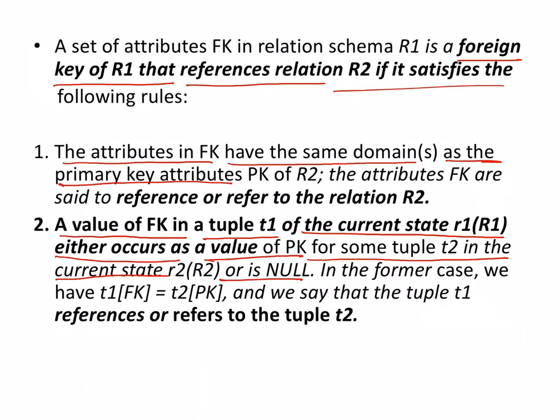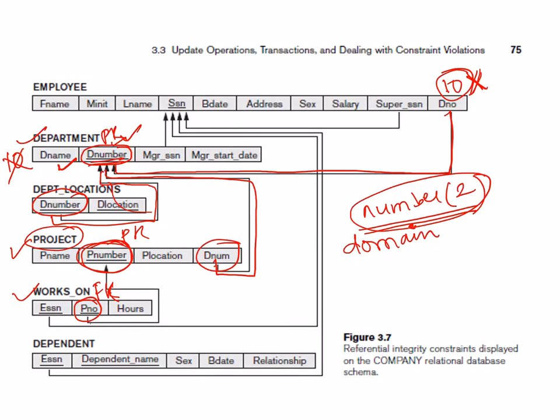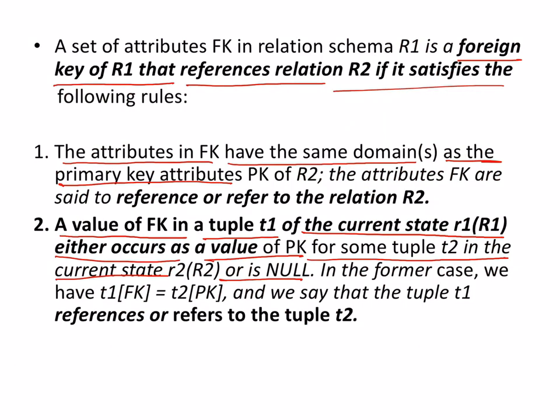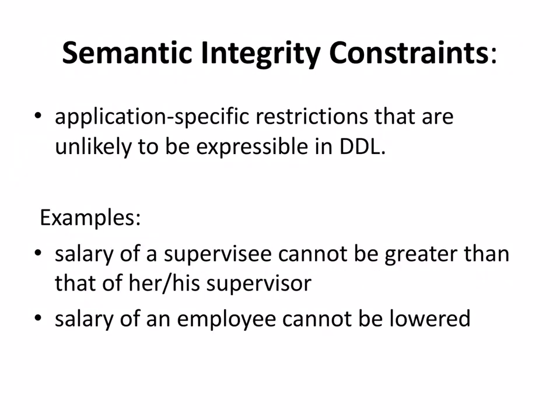If the foreign key has a certain value for that particular attribute, then that value must exist in the primary table. Let's take the example: supposing the table has department number 10, then department number 10 should exist in the department table, in the primary key. So that is a compulsory rule. These are the two rules regarding the foreign key.